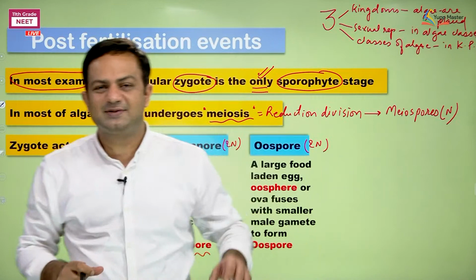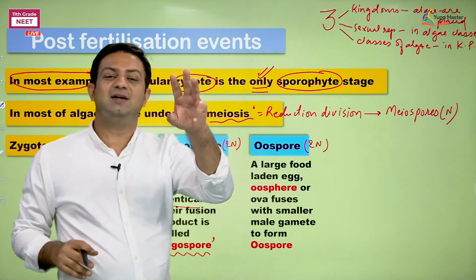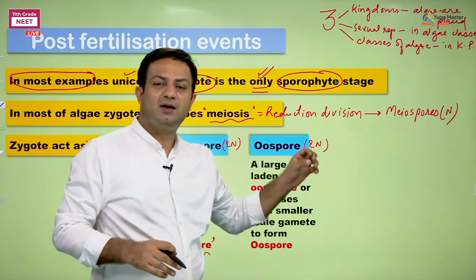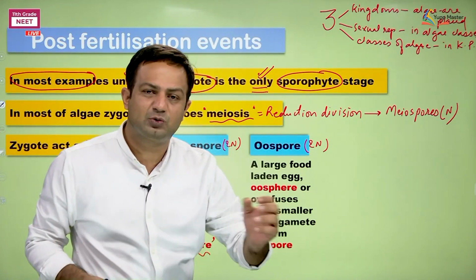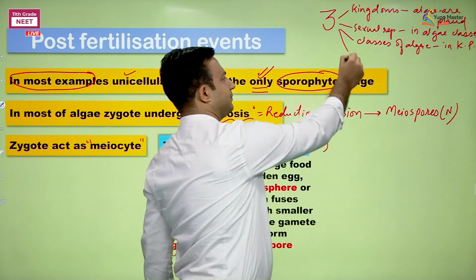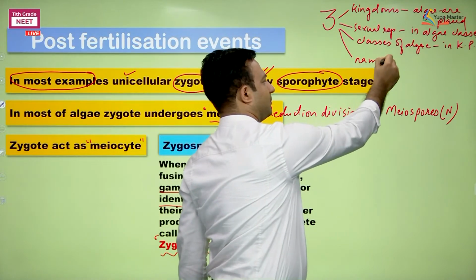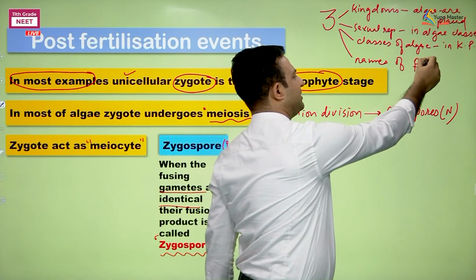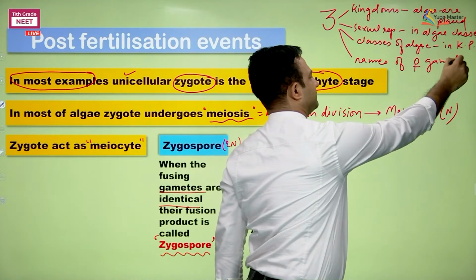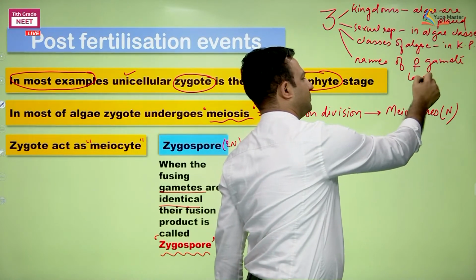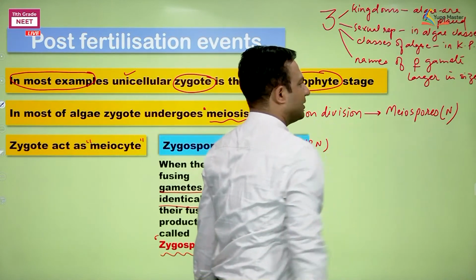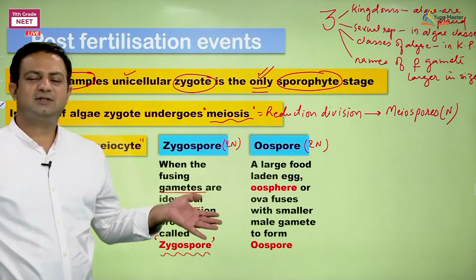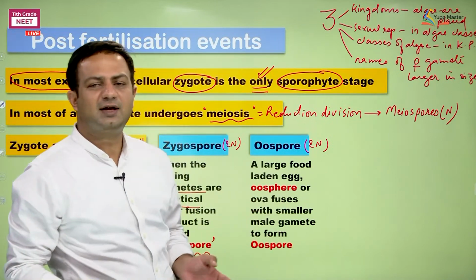And now I am saying there are how many? 3 names of female gamete here, which is larger in size as compared to the male gamete. Names of female gamete, larger in size. This is the way you can recall and retain the things.